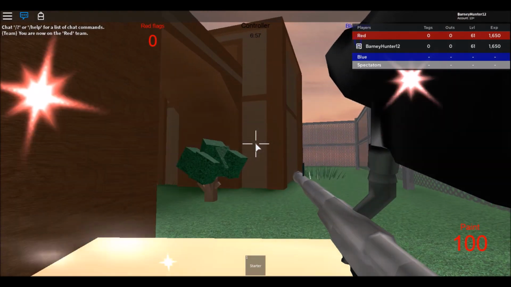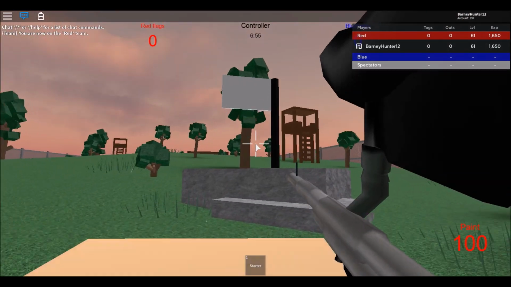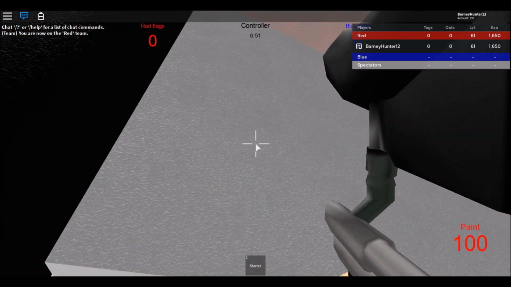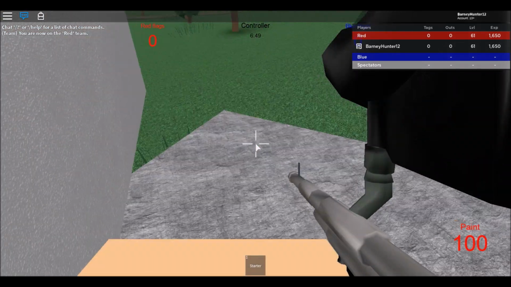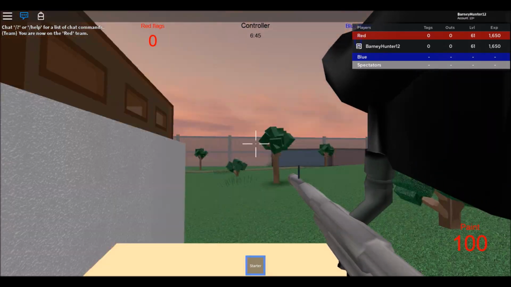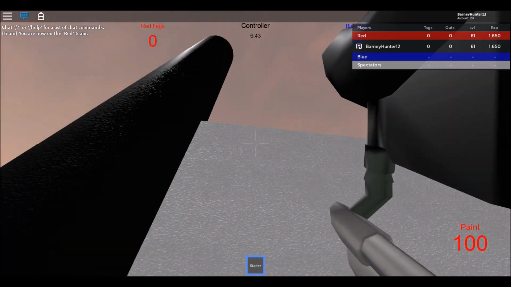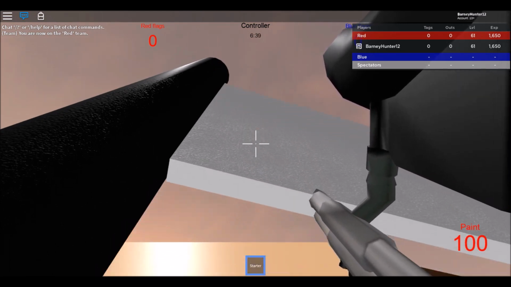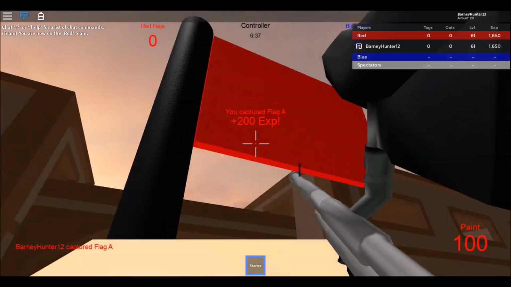The other player left as soon as I was about... Okay, well, we have a little while to show you how it worked. So, this is a controller. I forget how this worked, but we would usually either have a team deathmatch or a capture the flag kind of thing, and you just have to stay on the flag for a long enough time to capture it. So let's capture this flag for the red team, and there we go.